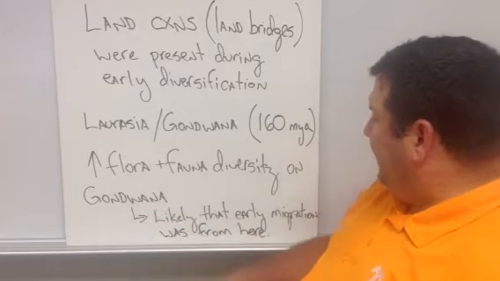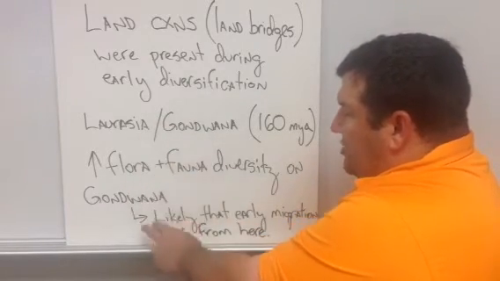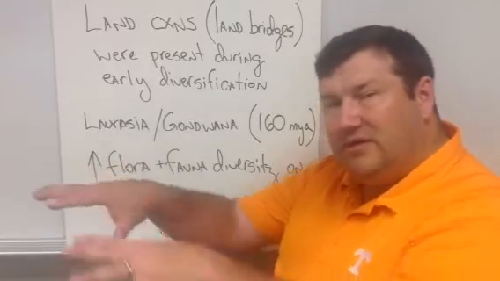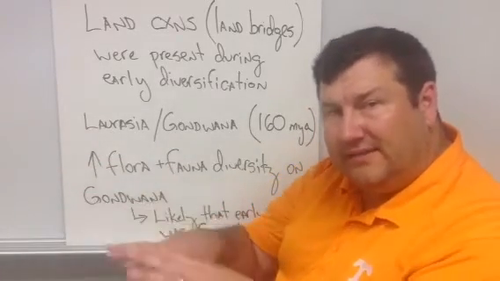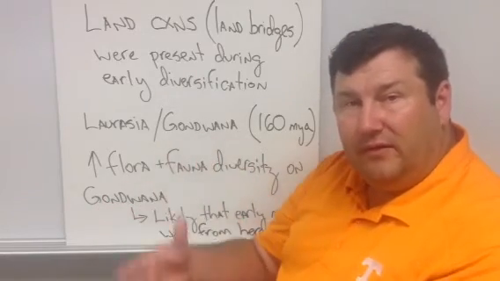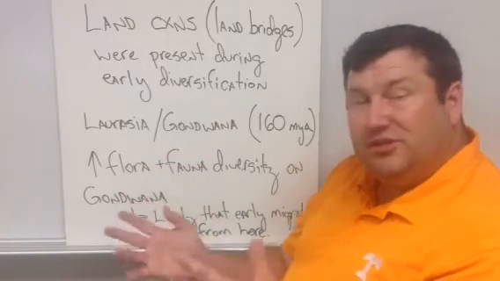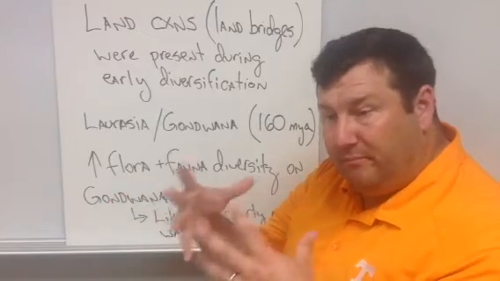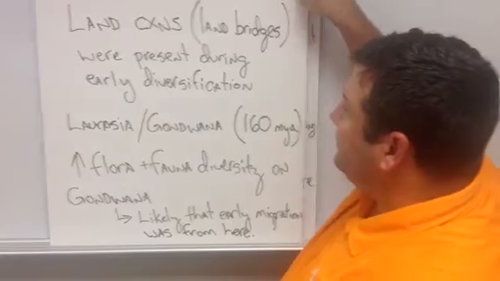And so it's likely that the early migration events from these two locations were basically from Gondwana, and that those migrations out into other parts of Laurasia and then into the other continents as they started to separate, North America, South America, Africa, Asia, Europe, etc., were the result of migrations that occurred from the Gondwana major continent that existed 160 million years ago.